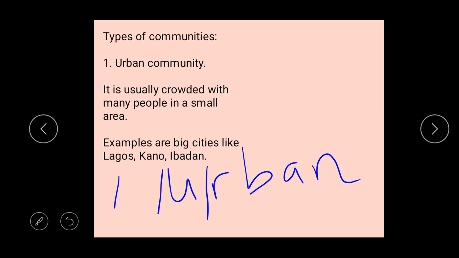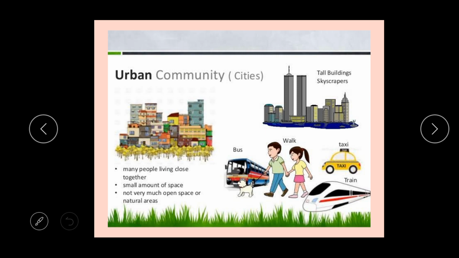Now let's look at this picture. This is an urban community, and it is a city, and you can see in the picture that the urban community is beautiful. You have so many beautiful houses, you have tall buildings. You can see tall buildings in an urban city or in an urban community.